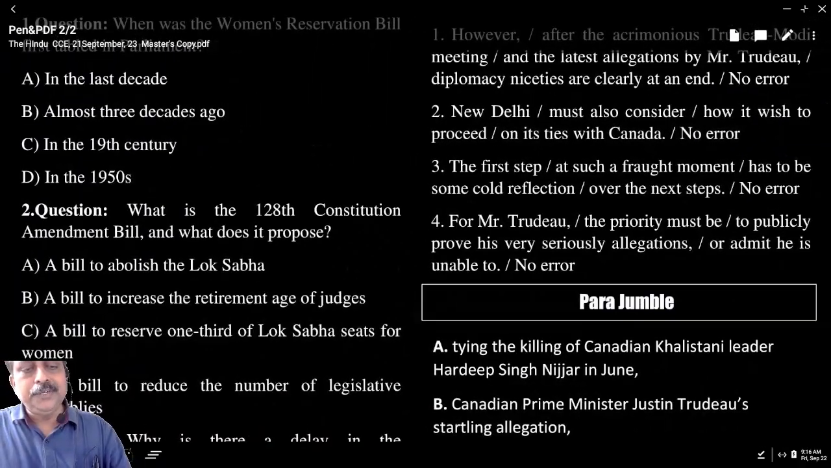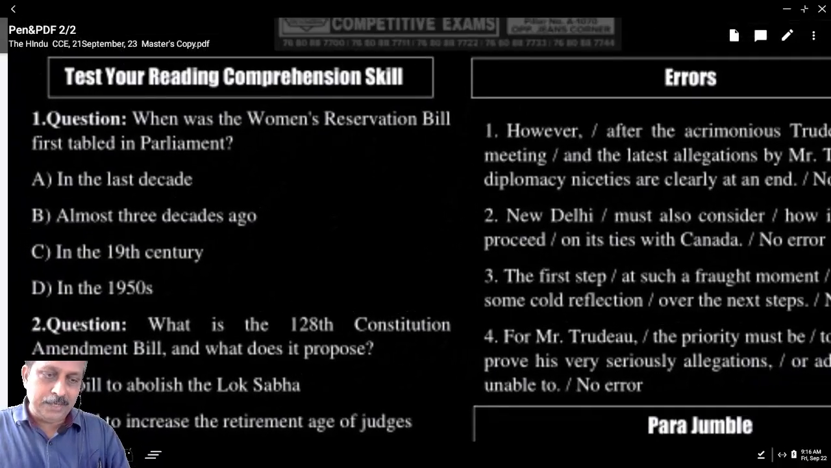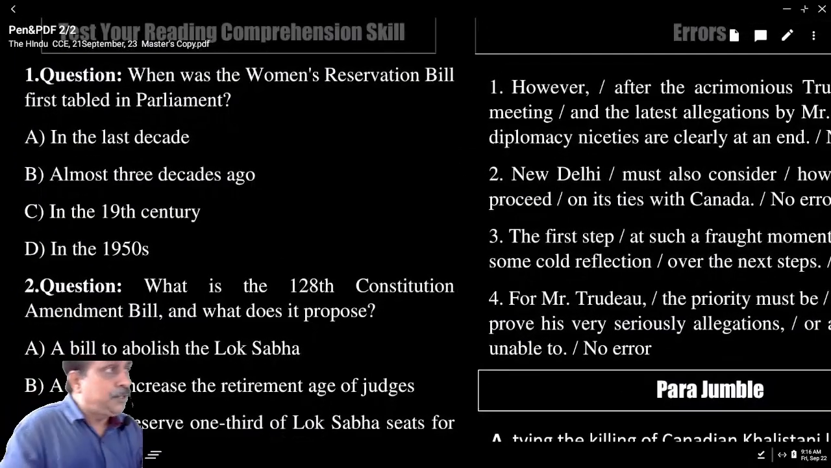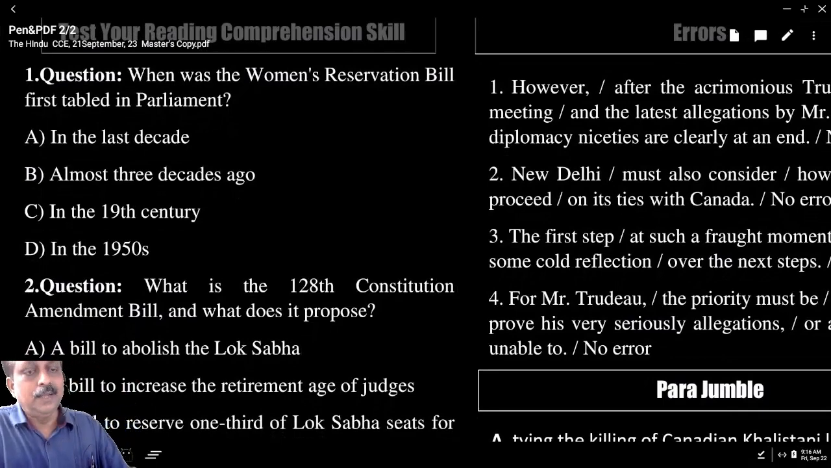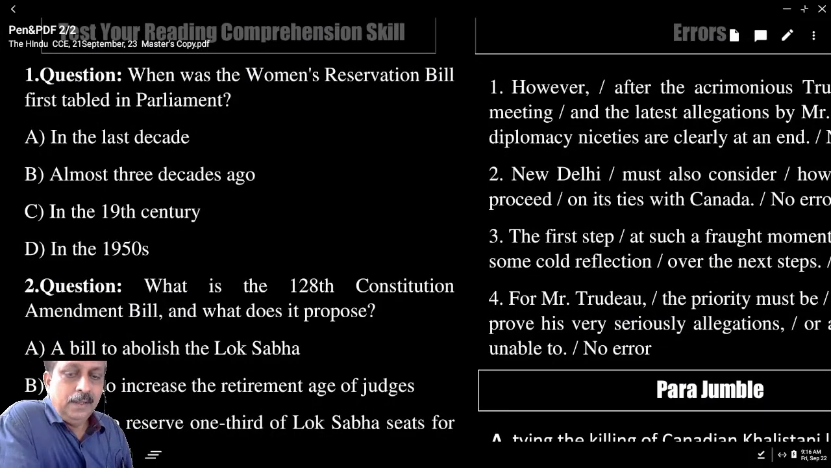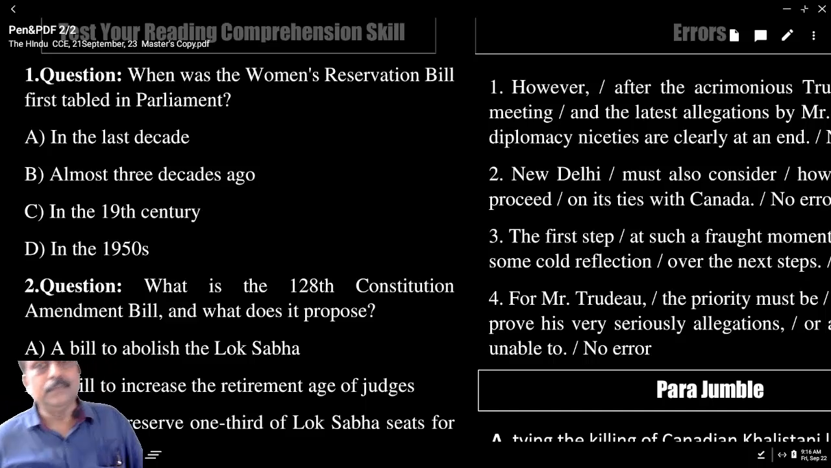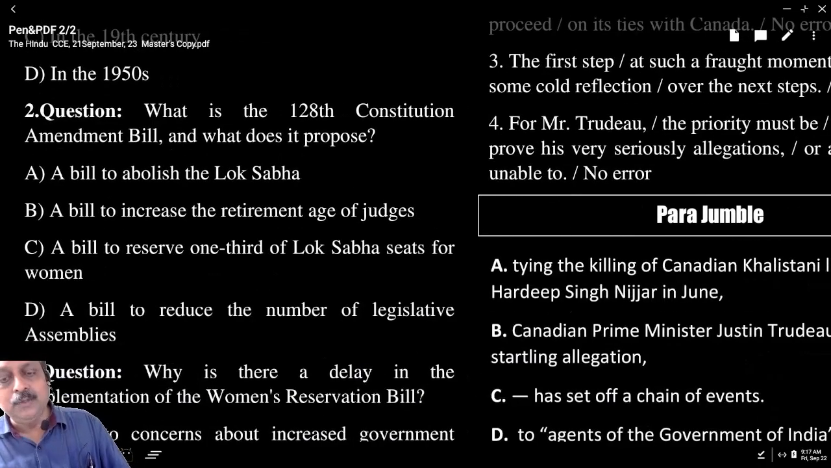Do we have more exercises or is it the last one? Please go to the questions. Here you have the questions and multiple choice you should answer. Read the first one. When was the Women's Reservation Bill first tabled in Parliament? Almost 3 decades ago. Very good. What is the 128 Constitution Amendment Bill and what does it propose? Answer is C. A bill to reserve 1/3 of Lok Sabha seats for women.